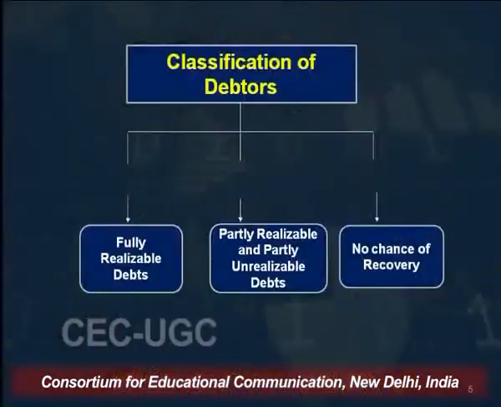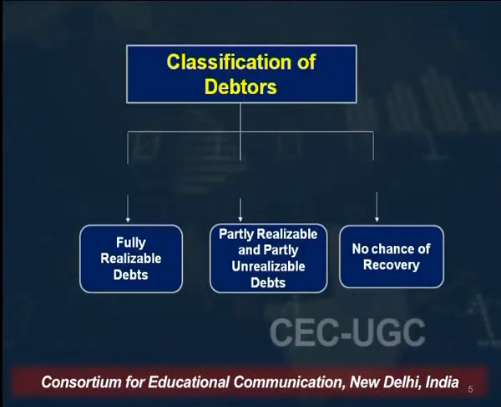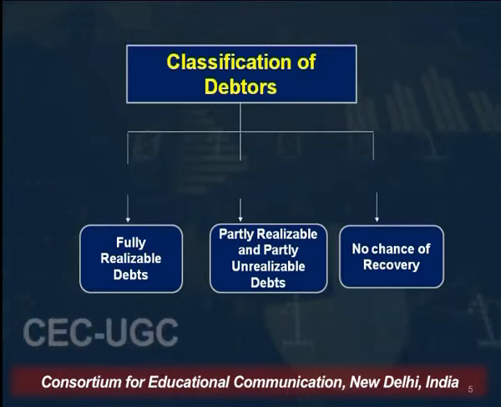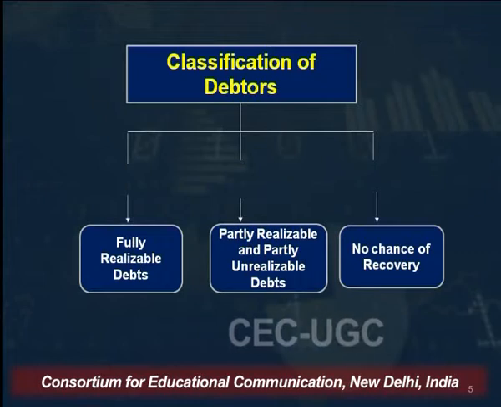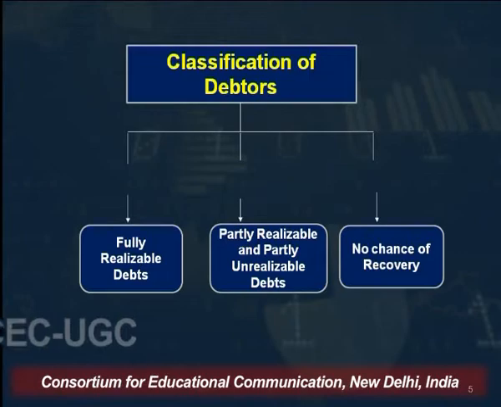Before I proceed further, let me first explain debtors. Debtors are those persons to whom we have sold goods on a credit basis. These debtors are classified into three categories: those debtors from whom the money is fully realizable; those whose debt is partly realizable and partly unrealizable; and bad debts, which are those debts where there is no chance of recovery. So we are going to talk about how to treat all these in the final accounts.